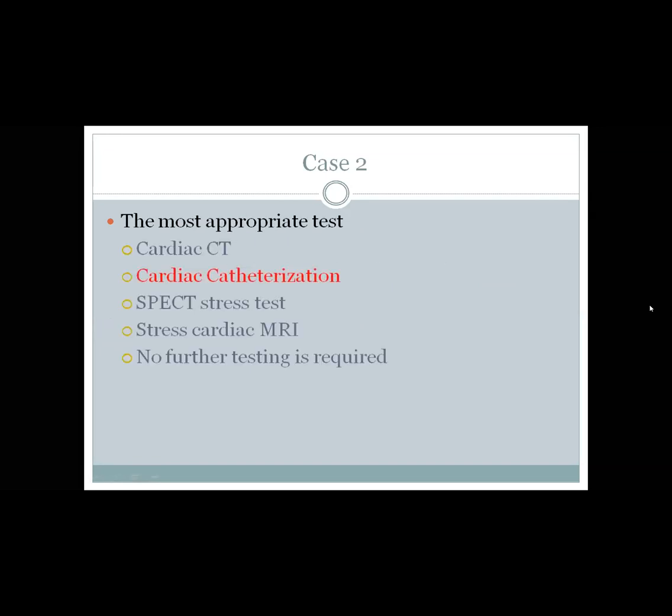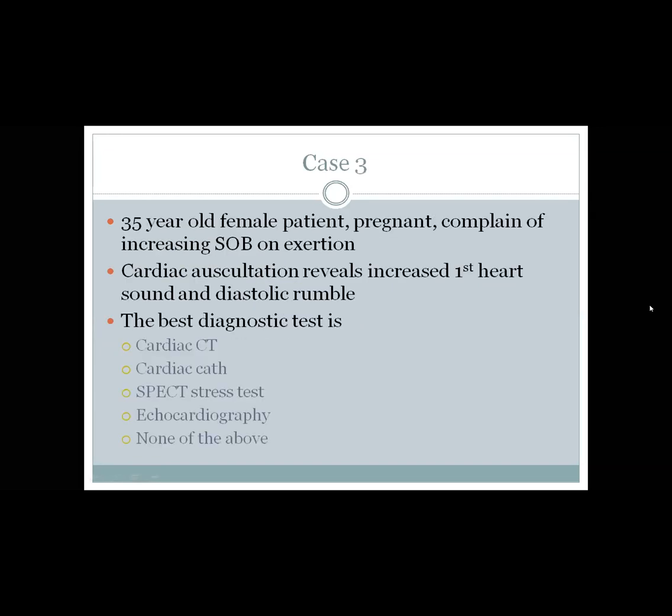So cardiac cath. Yes. 35 female, pregnant, complains of increasing shortness of breath with exertion. Cardiac auscultation revealed high first heart sound and diastolic rumble. What is the best diagnostic test? Cardiac CT, cardiac cath, SPECT, echo, none of the above. Echo. Okay, echo, this is MS.